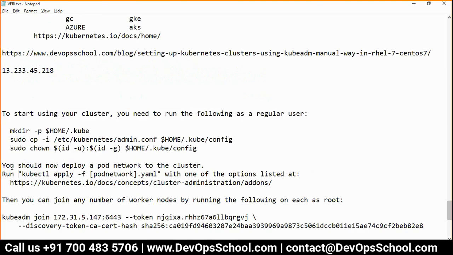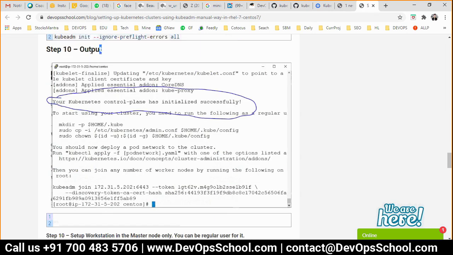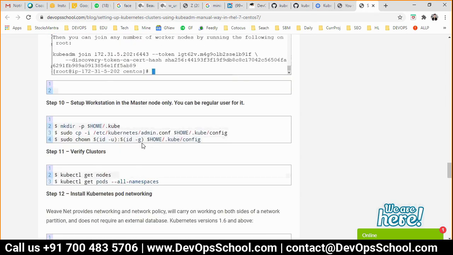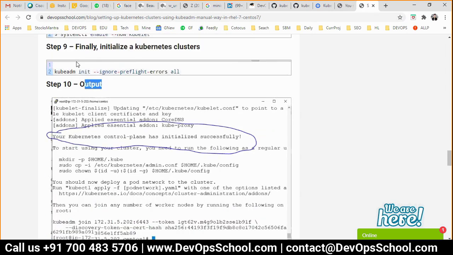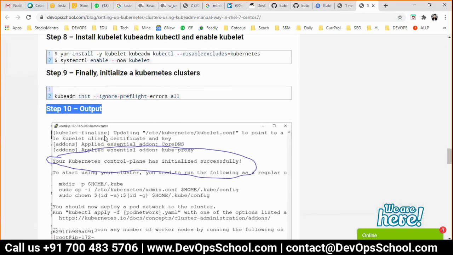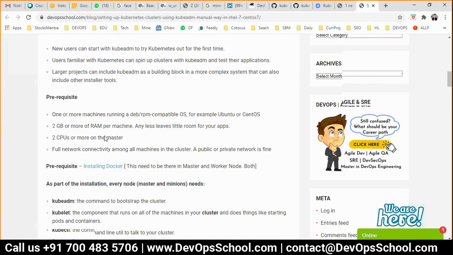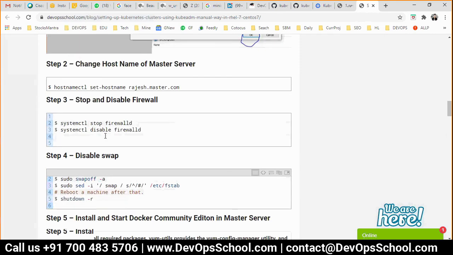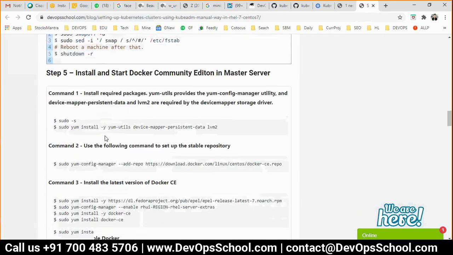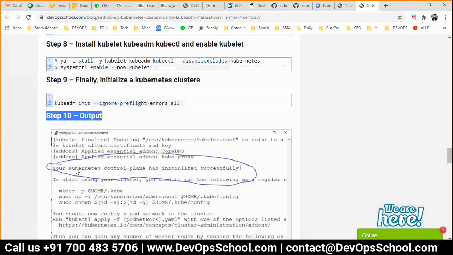So these are the three sections which I have got. Your master got successfully initialized, which is the output you get. And finally, step number 10 output, and you have to do till step 10. Guys, has anyone got any problem so far? Steps 1, 2, 3, 4, 5, 6, 7, 8, 9, and 10. Any questions so far?